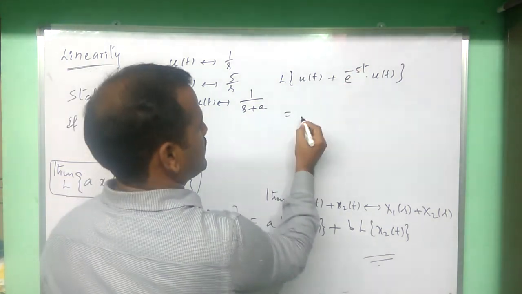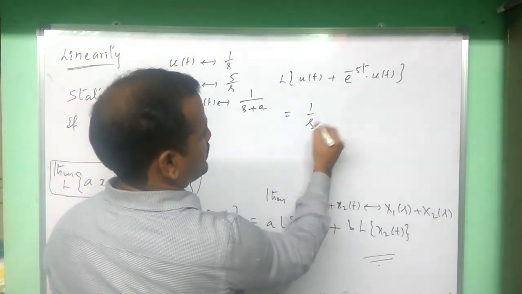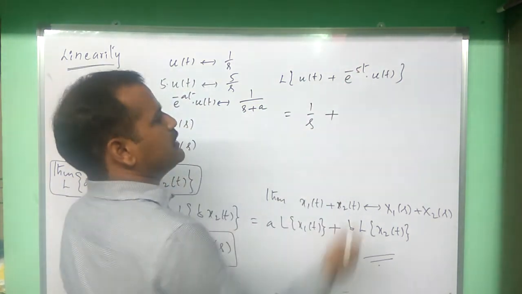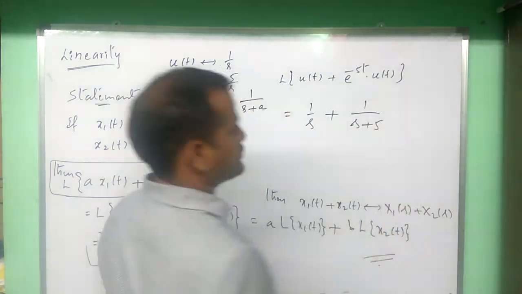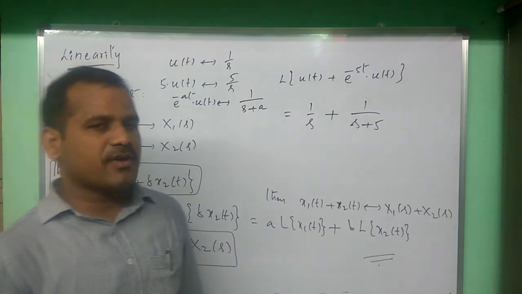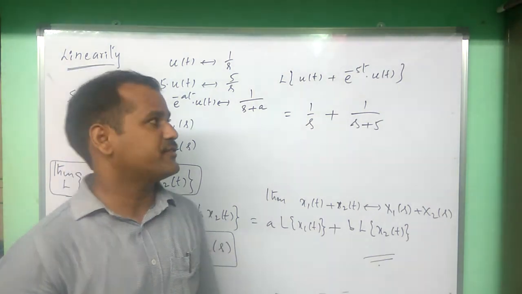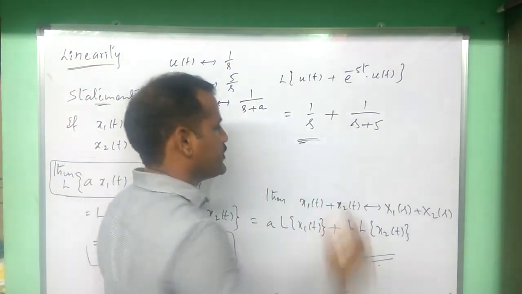Such kinds of expressions, by using linearity only we are finding the Laplace transforms, like the Laplace transform of u of t is 1 by s, plus the Laplace transform of this one is 1 by s plus 5, like this. That is an application of the Laplace transform linearity property we can see. Right. Simple property, no need to worry. Thank you.